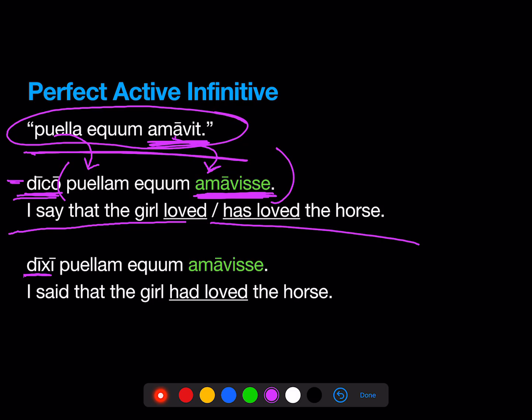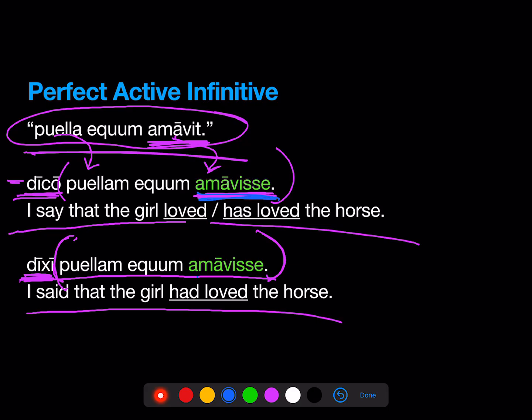If I change the tense of the verb of saying, I still don't have to change the contents of that indirect statement. So, dixi puellam equum amavisse, I said that the girl had loved the horse in English. So this perfect infinitive means time before the verb of saying.